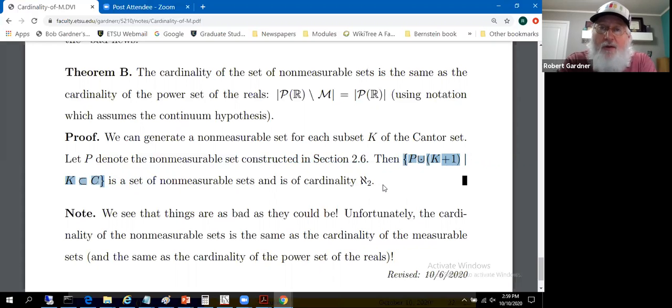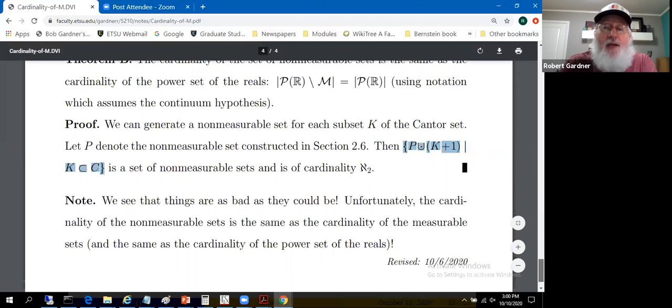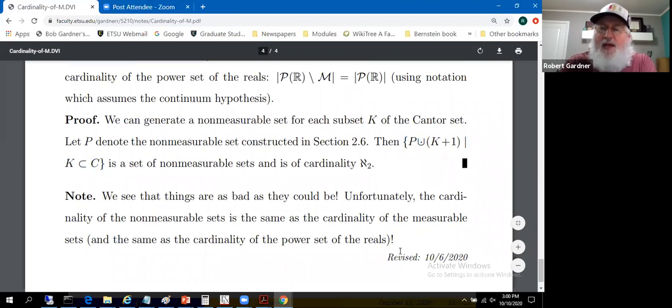So, bummer. There's a whole bunch of measurable sets out there. There's as many as there possibly could be in a cardinality sense. Unfortunately, there's a whole bunch of non-measurable sets out there as well, as many as there possibly could be, given that they're subsets of the real numbers. So that's the good news. That's the bad news. And I think these are natural questions to ask.